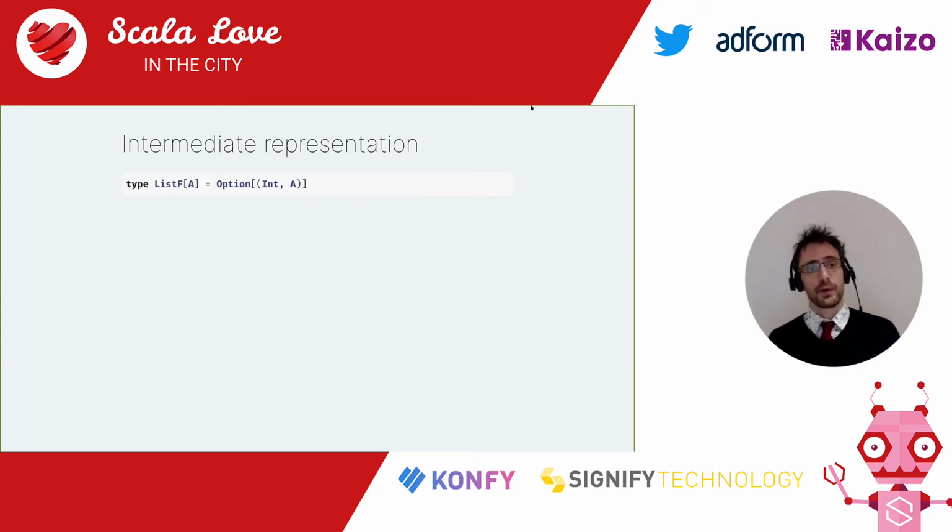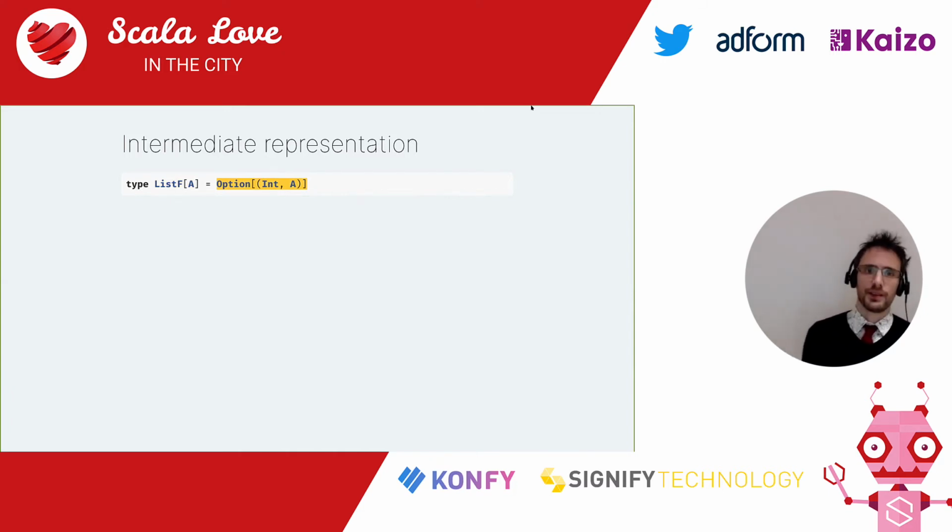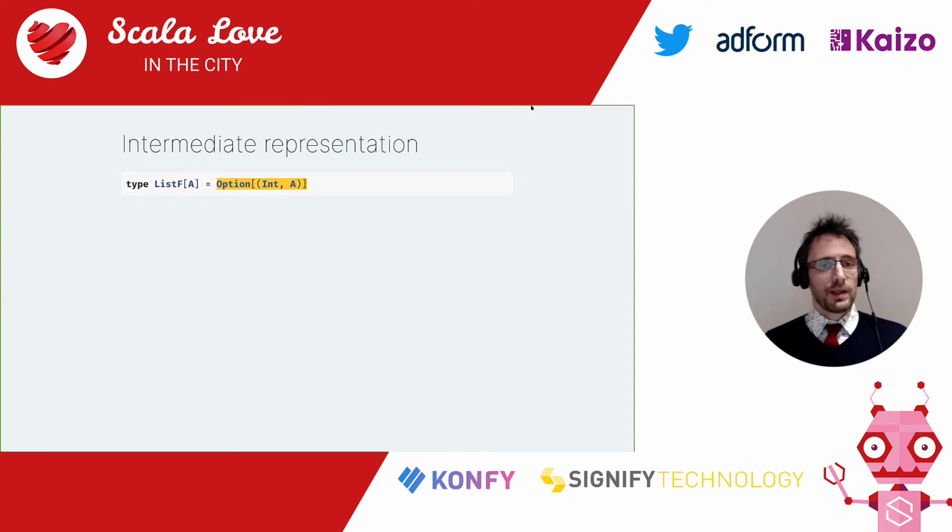We're going to give it a name. We're going to call it listf, which is listf is really an option of head and A. And that name listf is not very pleasant, is it? I don't like when we come up with this blah blah f or blah blah a or blah blah r. We do that a lot in functional programming. I'm not a big fan of it, but in this case, you probably understand where the list is coming from, right? This is a representation of list, so we'll just take list and stick that in the name because that's easy. And the f part, I'm not going to explain right now.